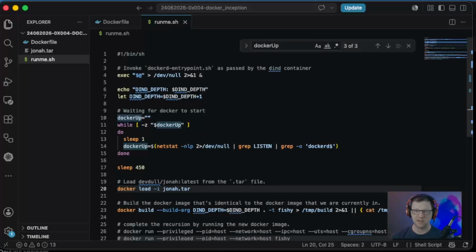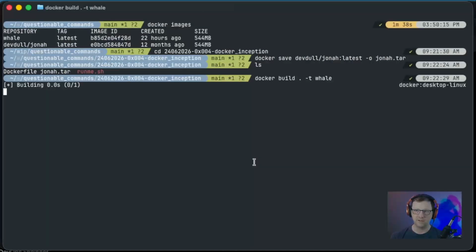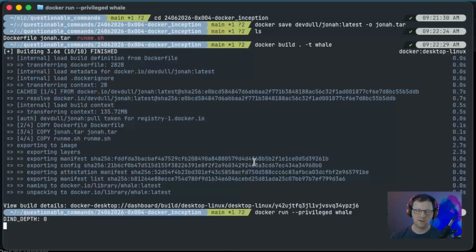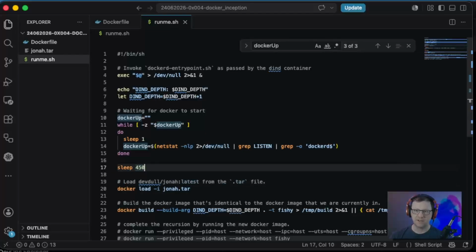So let's go ahead and test this locally. Back to my terminal, and we'll build it and we'll run it. I'm going to let this run to a depth of about 2 or 3, or actually, let me cancel this first because this sleep 450 is overly aggressive, I've decided. Since I was letting this run overnight, it was fine, but since I need a little bit faster of a turnaround, let's tighten up this timeline.